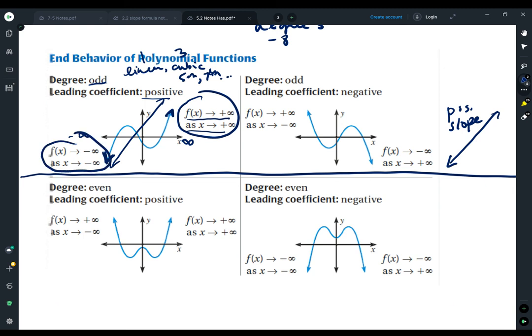I know it's new. The notation is really strange. Looking at that positive infinity and negative infinity, we've never really thought about that before, having the f of x instead of the y. So we just want to do the best we can with that right now.